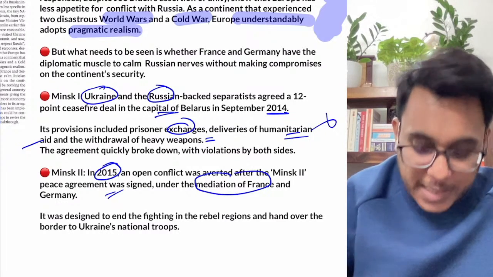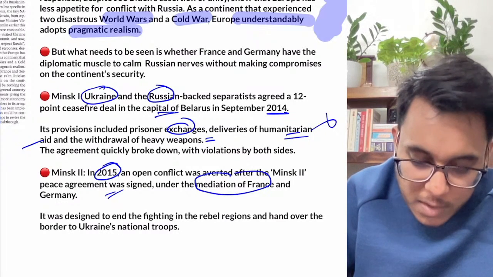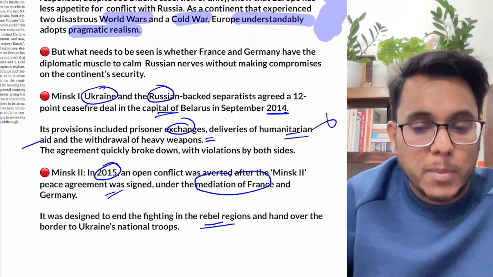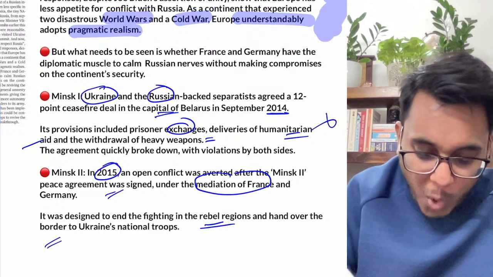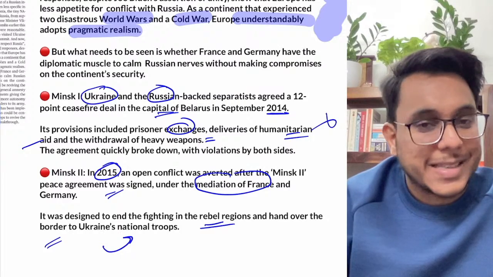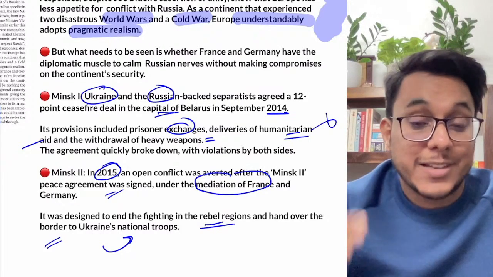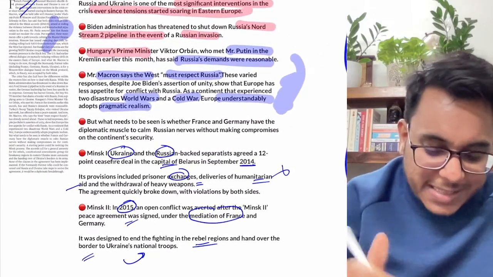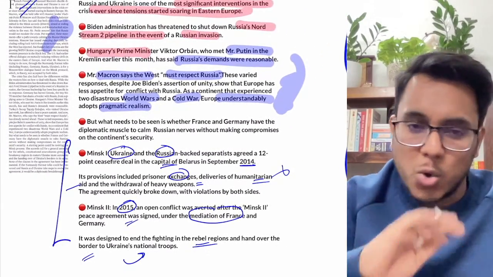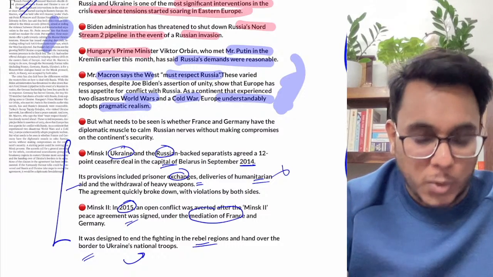Here it was also said that the fighting going on in the rebel region is to be removed. The border is to be handed over to Ukraine's national troops. Ukraine will not go more towards the side of the West, particularly the USA. So this is what Minsk 1 and Minsk 2 are. You don't need to go into the step by step provisions.